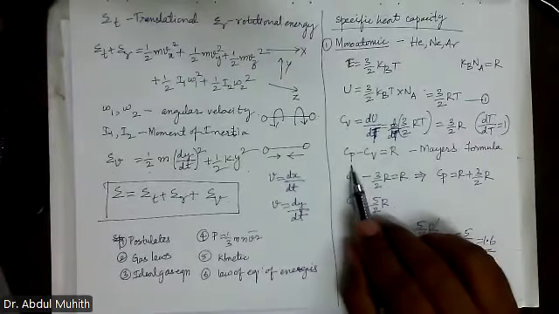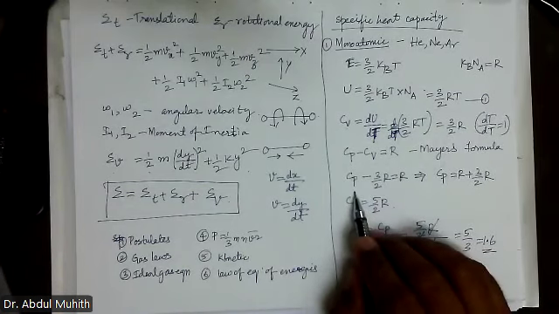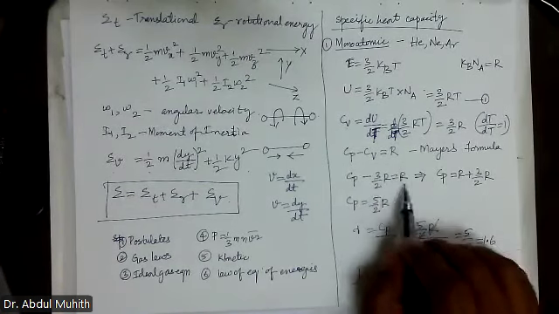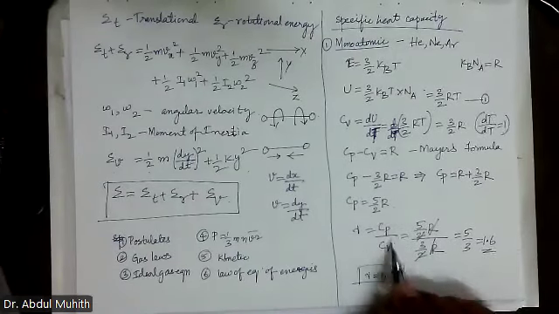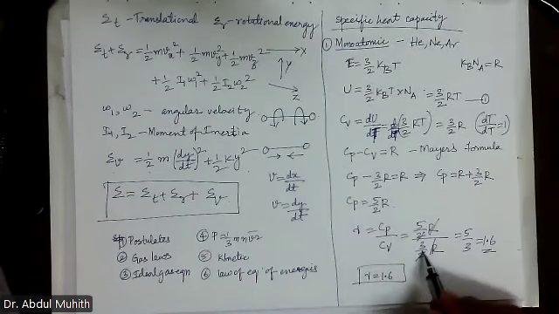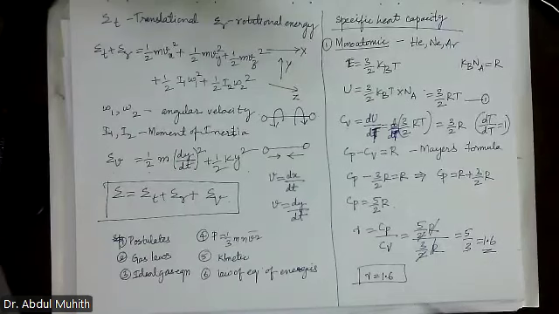So from Mayer's formula, Cp minus Cv is equal to R. I don't have Cp, so just substitute this R here, the Cv value, and bring this to the other side. We get gamma is equal to Cp by Cv. Cross multiply this one. We get 5 by 3. Gamma is equal to 5 by 3. Is it clear, all of you? Yes, sir. Okay, so we'll go with diatomic.